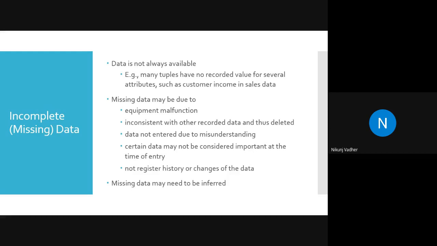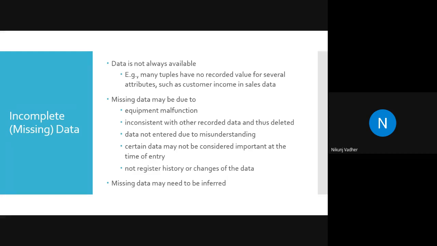Those values must be present. But if that column is not present in the old database, then what will happen? The new database won't accept that data, because we have mentioned that this column cannot be null. So this will also create a problem.